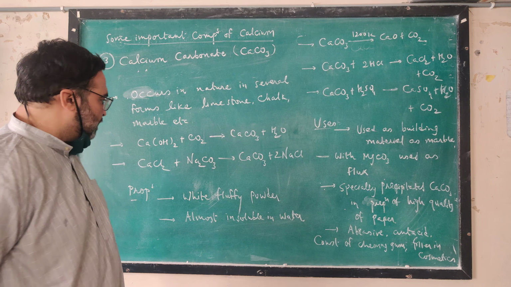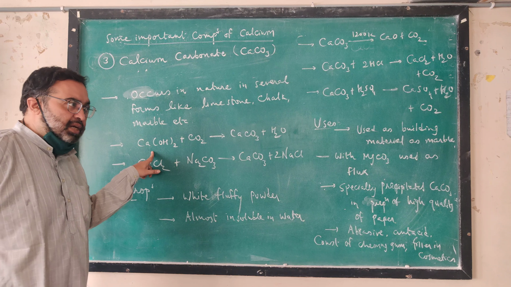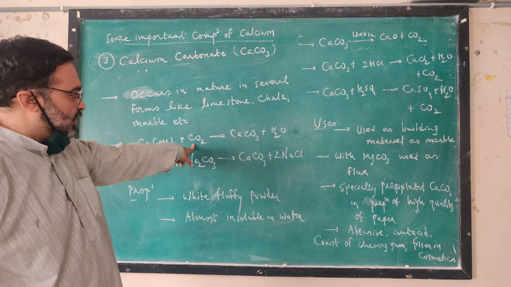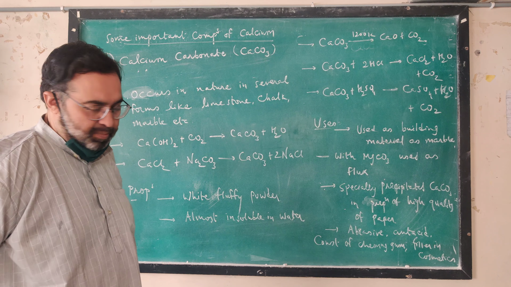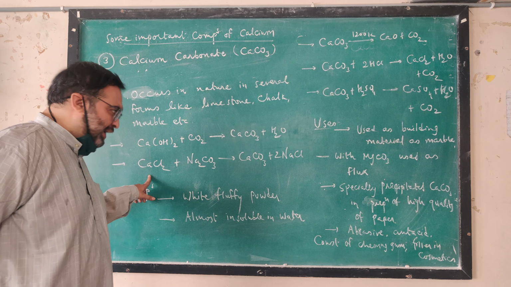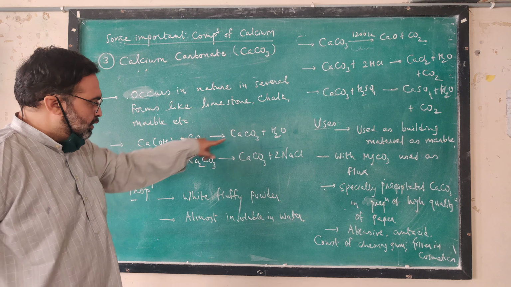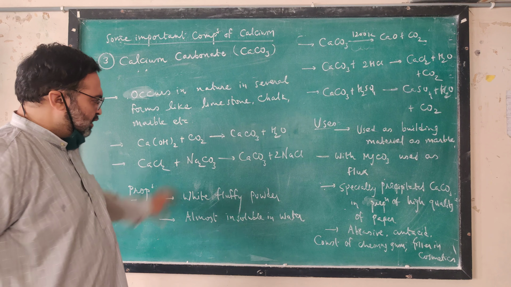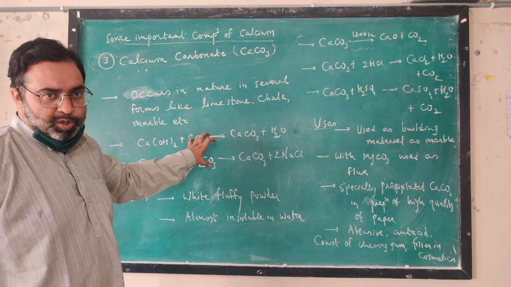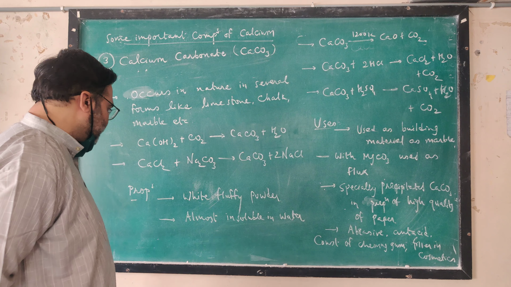How is it prepared in the laboratory? Calcium hydroxide is treated with carbon dioxide to form calcium carbonate. Calcium chloride reacts with sodium carbonate to form calcium carbonate. These two are simple methods to prepare calcium carbonate.